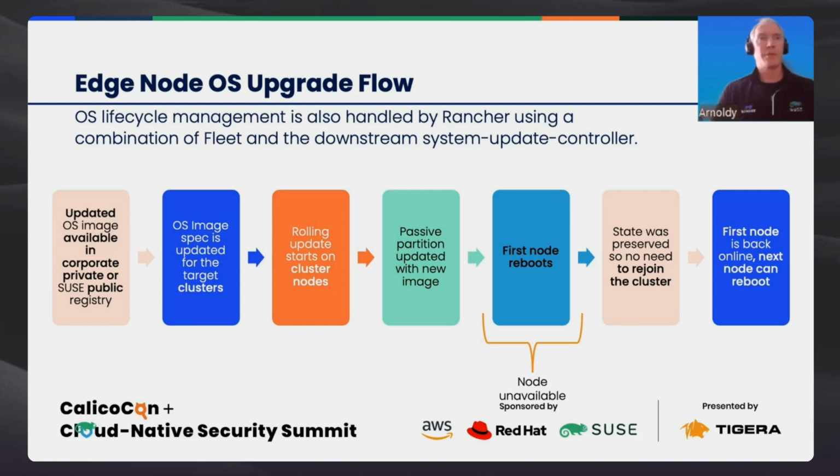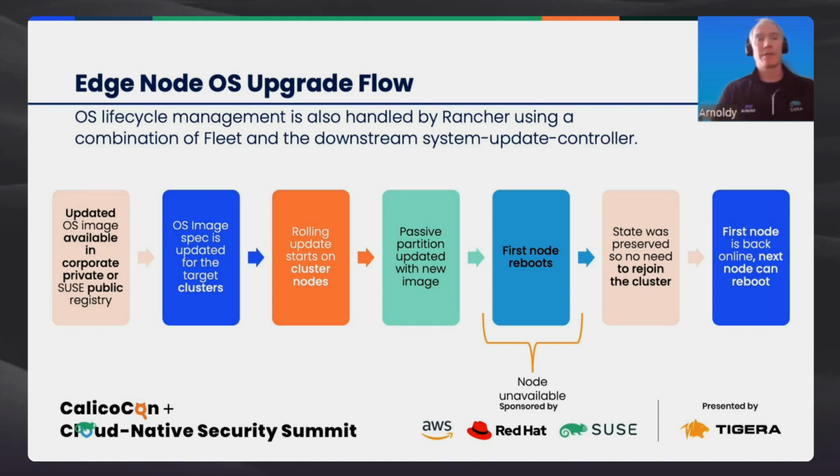Here we're going to create a new updated operating system image. Again, this is an OCI compliant container image. We can pull it in directly from the SUSE public registry and use it like that, or we can, again, drive it through the same build process we use for our application container images. We can add software, remove software, add security fixes, and whatever else we need.